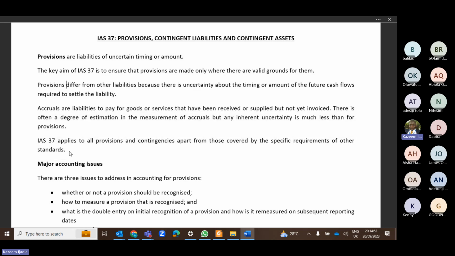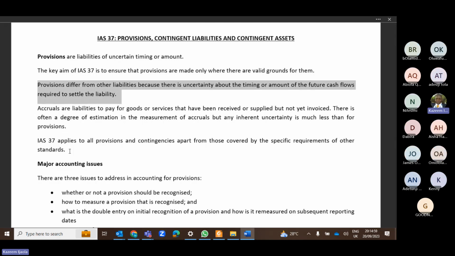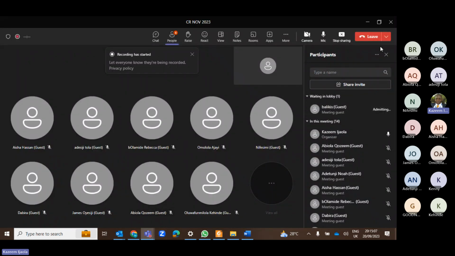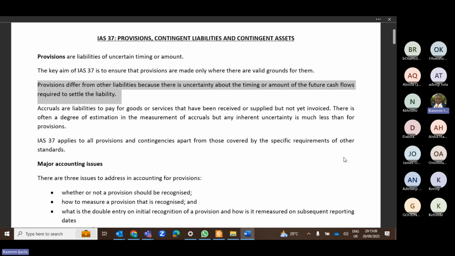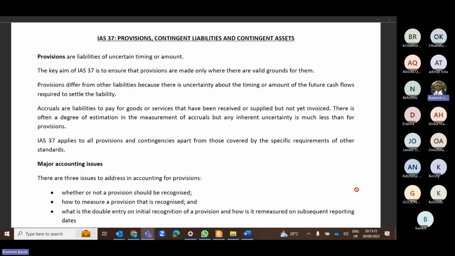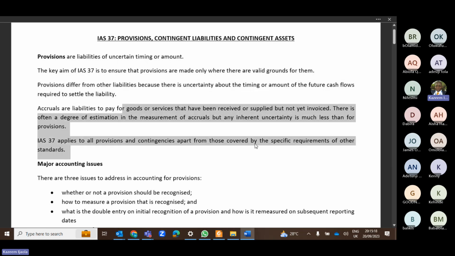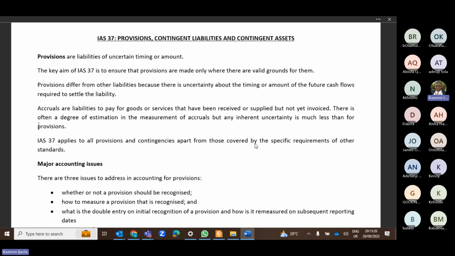If I want my profits to reduce this year, I will just create one fictitious provision, and that reduces my profit. And if I want to increase the profit back in the following year, all I need to do is reverse the provision that I have created. So you can use provisions to do a whole lot of window dressing. IAS 37 came on board to address all these issues of window dressing surrounding provisions.